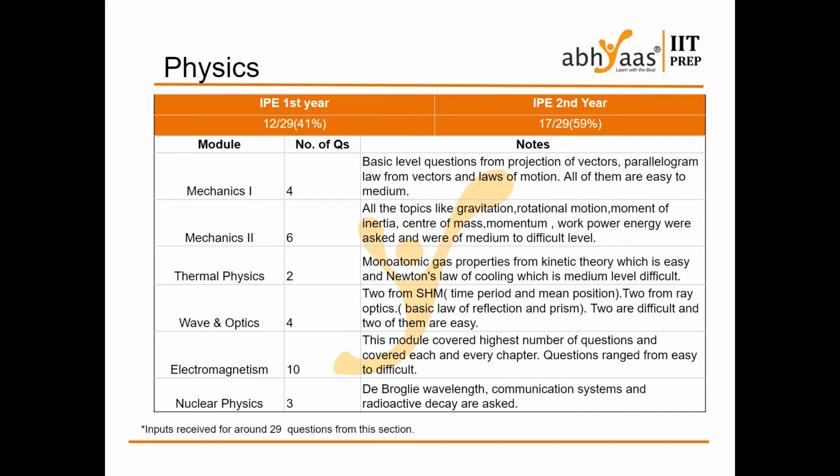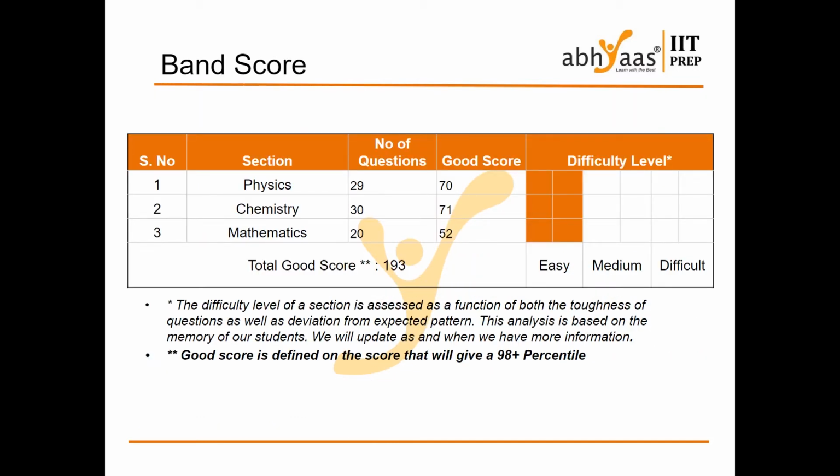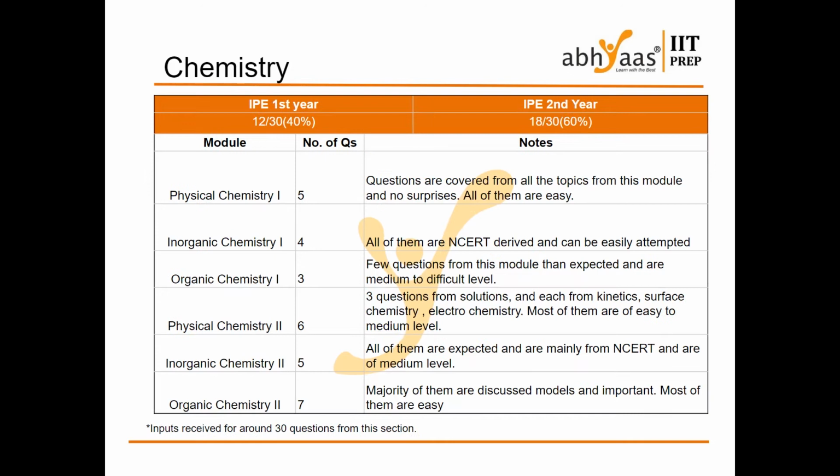If you are somewhere between 60 to 65 or 70, 70 is good anyway, but 60 to 65 is enough to be in the sweet spot. And next, chemistry: 30 questions, 12 are from first year, 18 are from second year. Physical chemistry 1 has 5 questions, physical chemistry 2 has 6 questions, organic chemistry 2 has 7 questions.